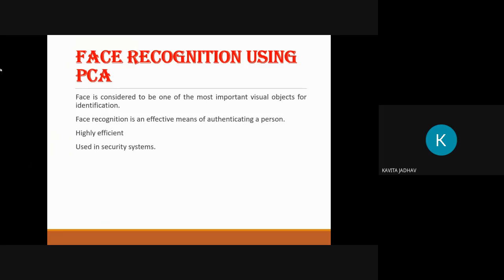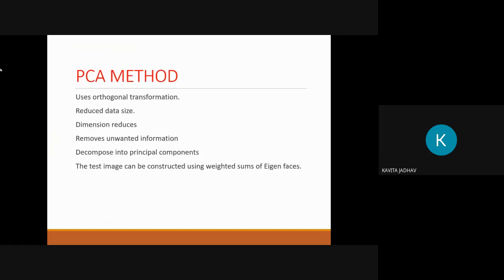Face recognition using PCA. The face is considered to be one of the most important visual objects for identification. Face recognition is an effective means of authenticating a person, highly efficient and used in security systems. Here we can see the PCA method used in our attendance management system using face recognition.